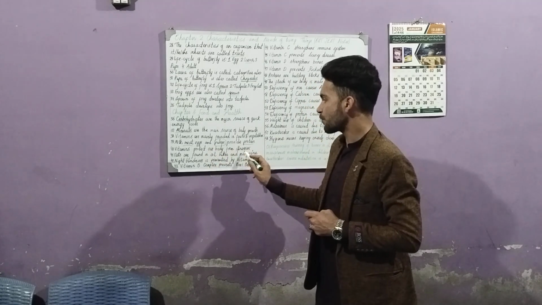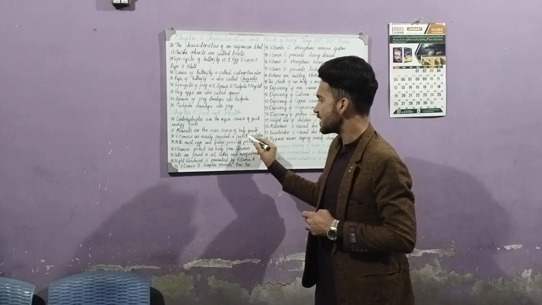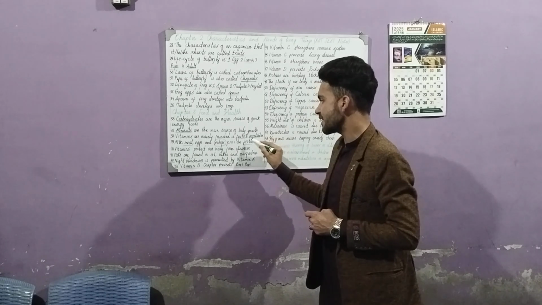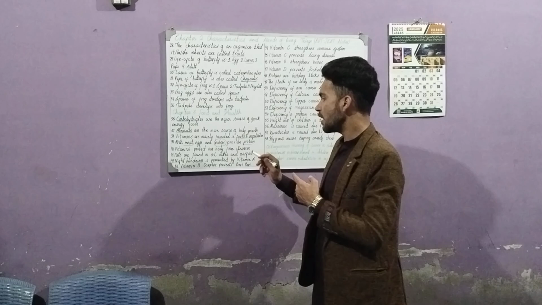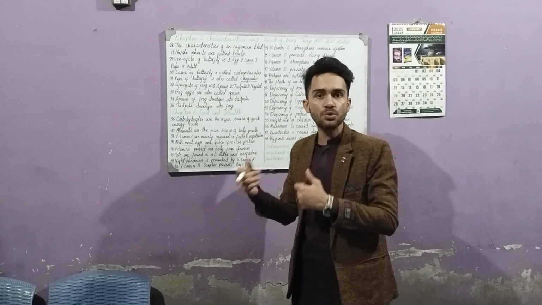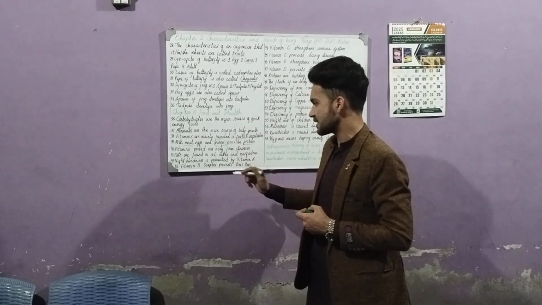Vitamins protect our body from illnesses. Whatever vitamins are found in fruits and vegetables, these all protect us from illnesses, means they give us immunity against all the diseases.